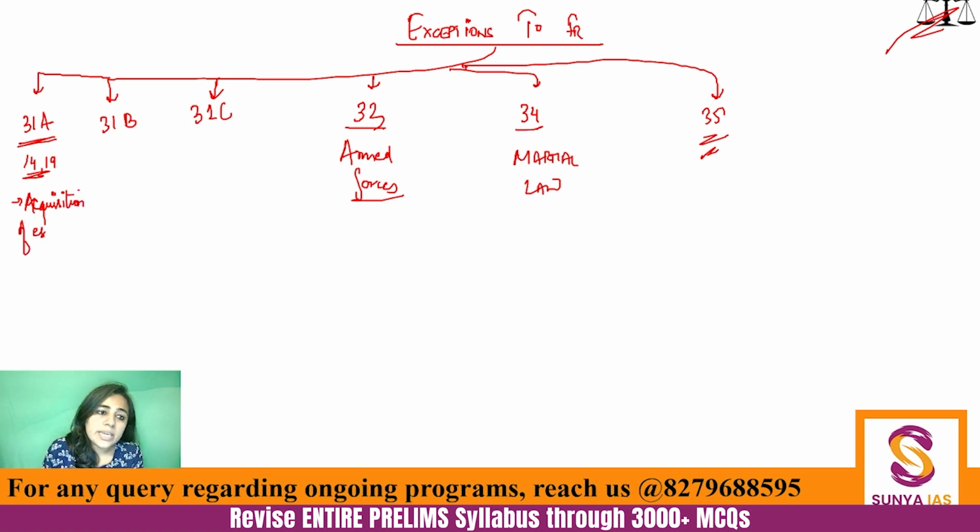Acquisition of estate by the state. That means if the state needs your property for public welfare, then your freedom of utilizing your own property, your freedom of running your own employment or your own office can actually be compromised if the state requires. So that is an exception to fundamental rights. Then come to Article 31B.